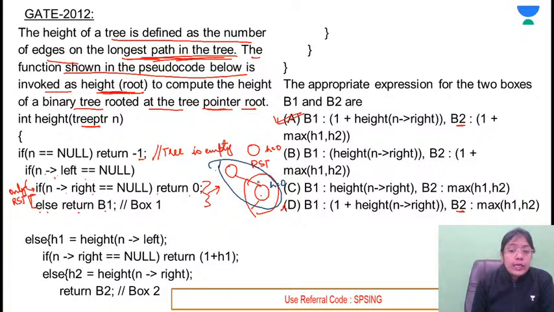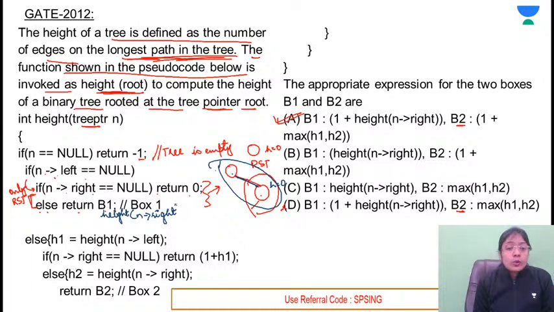Whenever you are calculating the height of a subtree, तो बच्चे इससे आपको root पे भी तो जाना है. So this is contributing 1. So that's why, by making the same function call, what will be the function call? It will be height. Same function call means the height function is called. किसके ऊपर call करना है? N के right child पे, because right child is not equal to null. N of right.